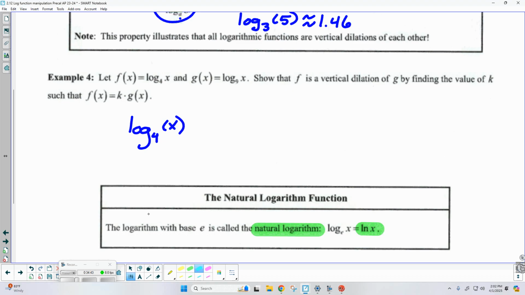Remember, however I choose to rewrite this, I'm looking for a product that looks like this, where one part of the product is g of x. So I need log base 9 of x.